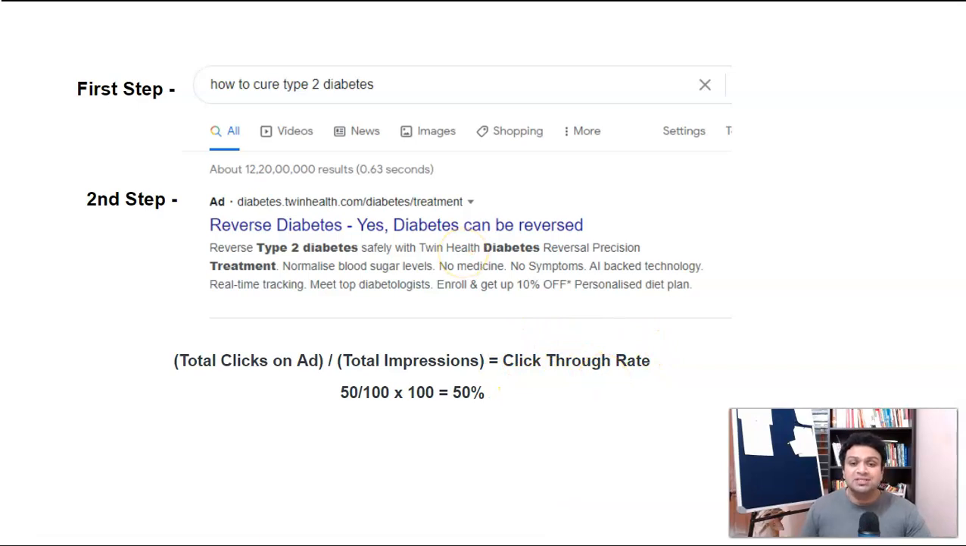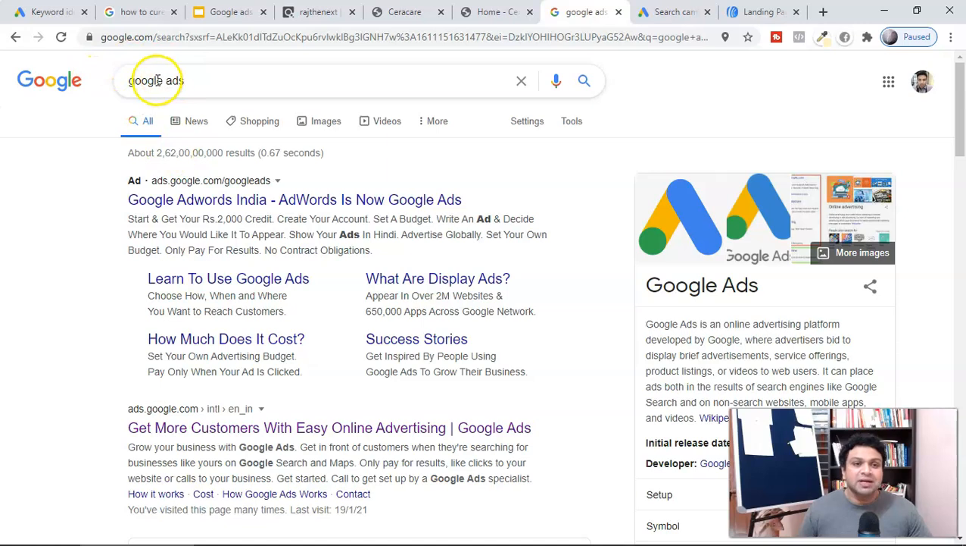So how are you going to increase the click-through rate? One of the things, guys, is using a lot of keywords in your ad text. Here you can see how to cure type 2 diabetes. I use the same keyword in the ad text to create the ad relevancy. Okay, here you can see reverse diabetes, type 2 diabetes. Okay, this is one of the ways. Another way, guys, is creating an ad extension. So here you can see this, guys, the moment I type something like Google ads. So I'm just showing you an example here.